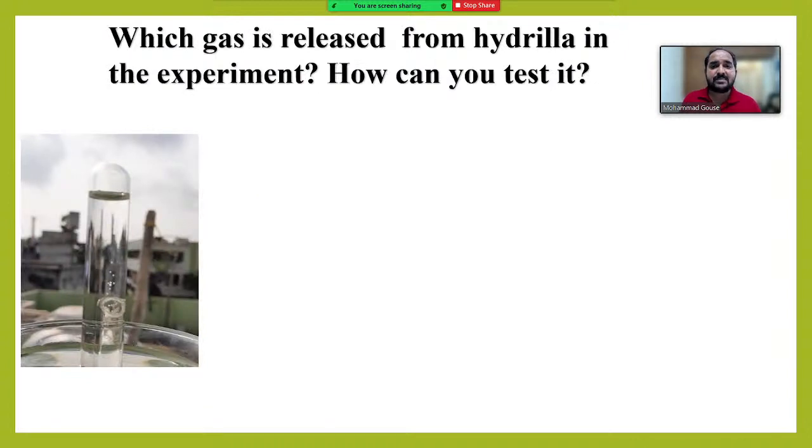Right. Which gas is released from Hydrilla in the experiment? How can you test it? Which gas is released?